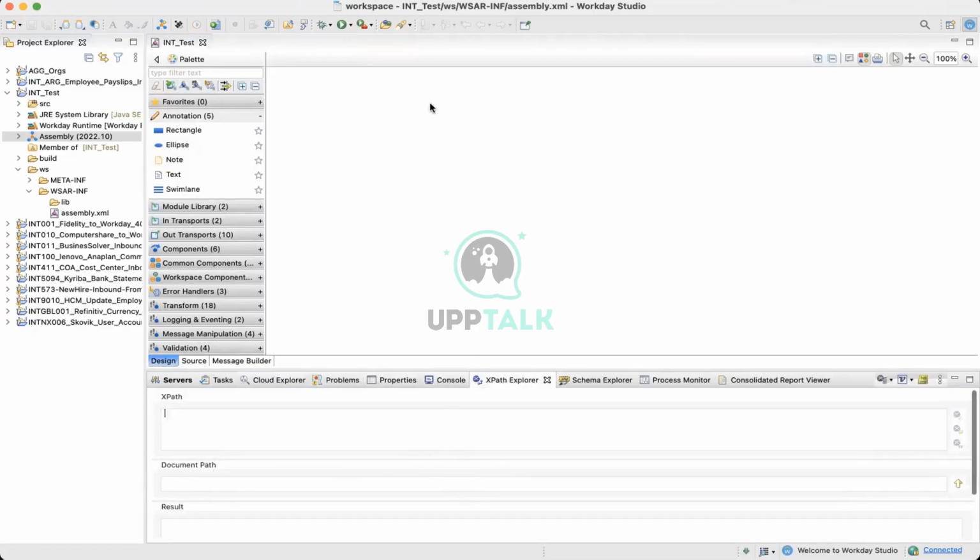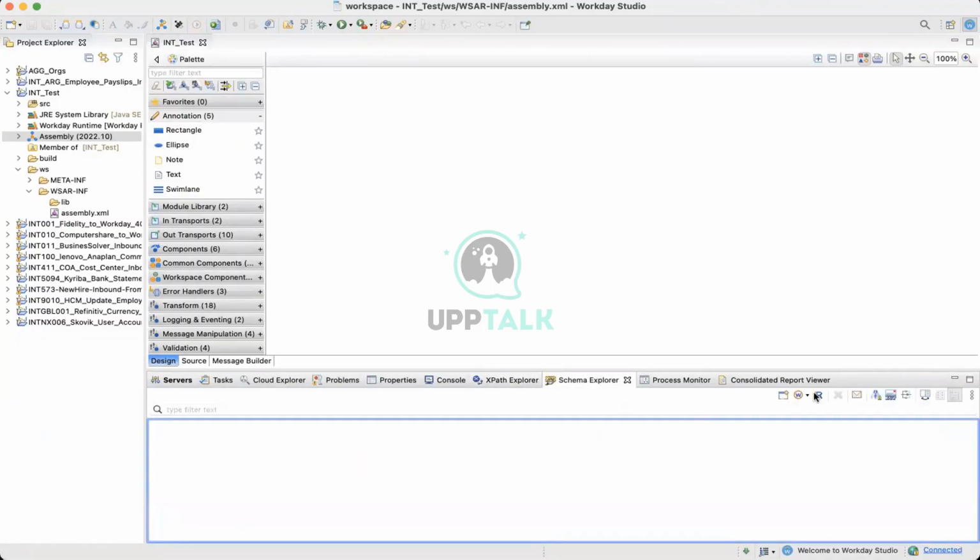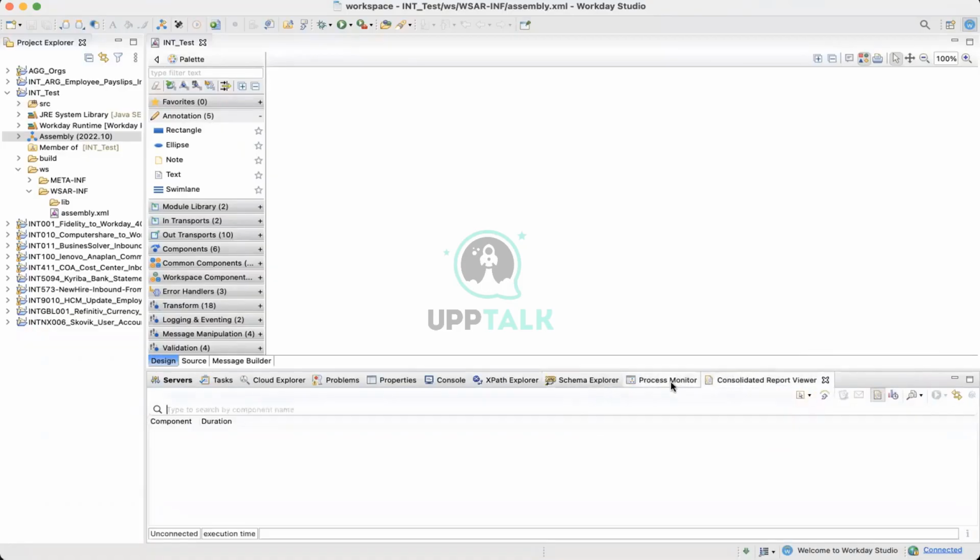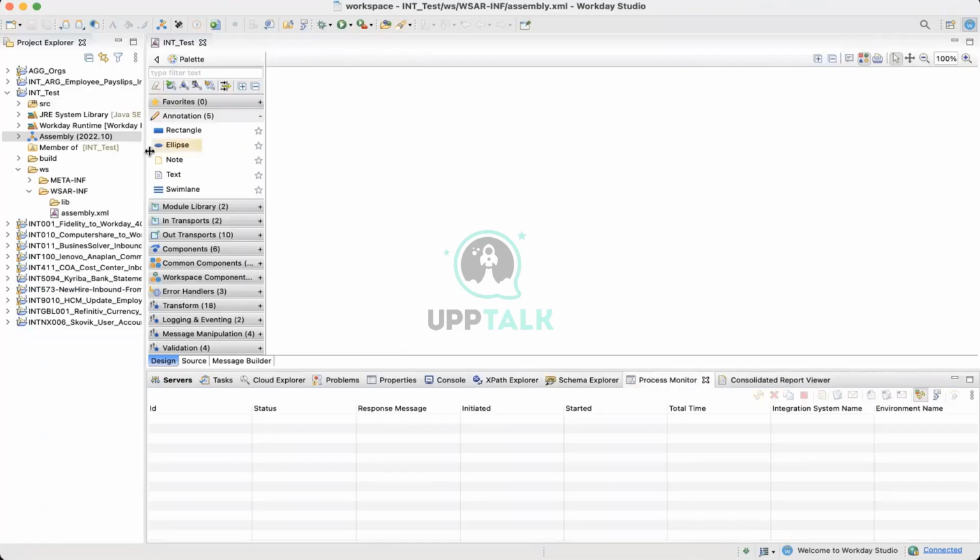XPath Explorer is more about once you have an XML file, it helps you in finding the XPath of a particular field. Schema Explorer is for the Workday Web Services. And Process Monitor and Consolidated Report. Here is something when you run the integration from Studio. These two tabs help you in checking the status and the performance. Yep, that's what we covered yesterday. It was a quick summary.